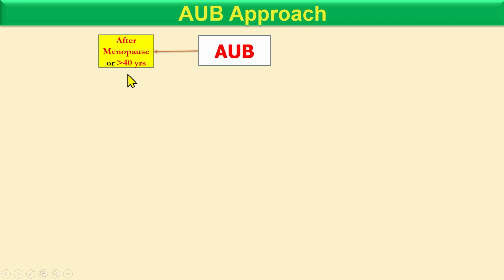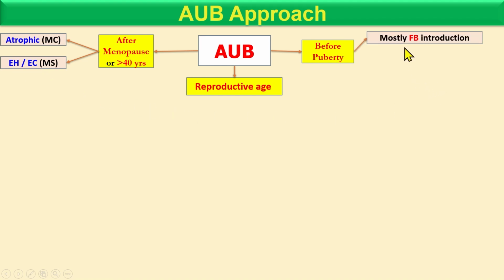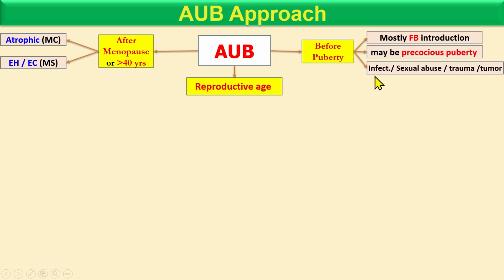Okay, how do we approach the abnormal uterine bleeding? By looking at the age. After menopause or more than 40 years, before puberty, or in the reproductive age. Okay, if after menopause, you know better, most common cause is the atrophy, and most serious condition is the endometrial hyperplasia and endometrial carcinoma. Okay, and before puberty, most common cause is the foreign body introduction, and maybe due to precocious puberty, early puberty, or the infection, sexual abuse, trauma, or tumor.